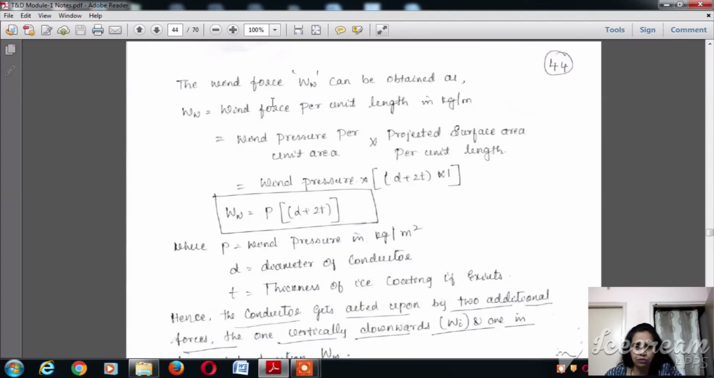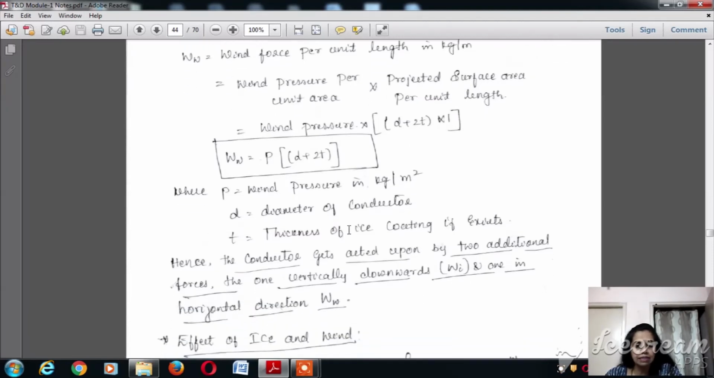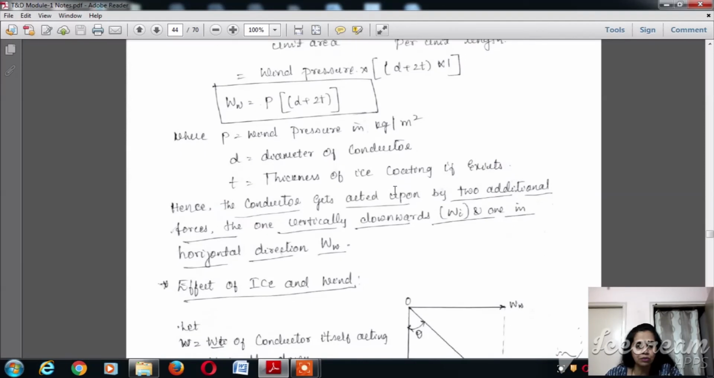So the wind force Ww can be obtained as follows. Ww is the wind force per unit length in kg per meter, that is equal to wind pressure per unit area multiplied by projected surface area per unit length, that is wind pressure into (d plus 2t) into 1. So Ww is equal to p into (d plus 2t). Here p is the wind pressure in kg per meter square, d is the diameter of the conductor, and t is the thickness of the ice coating, if it exists.